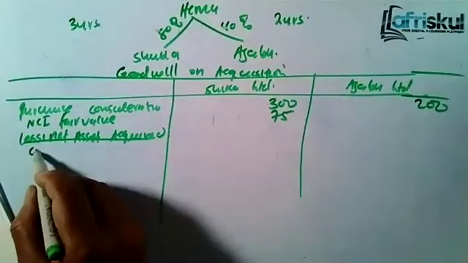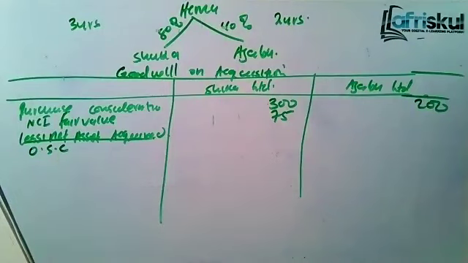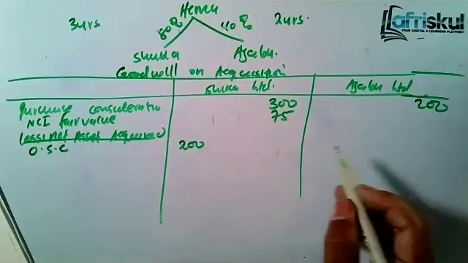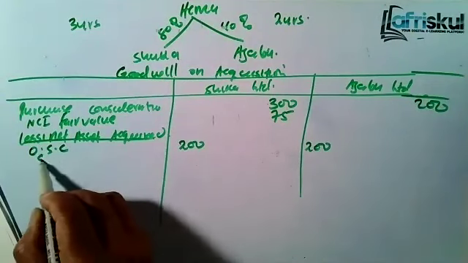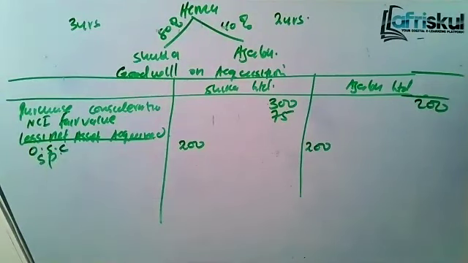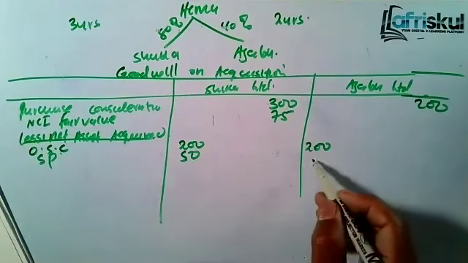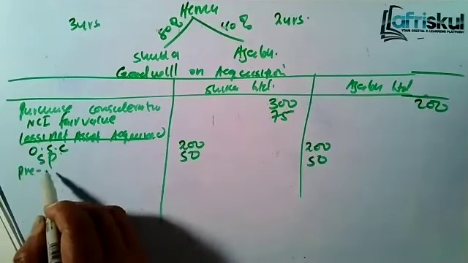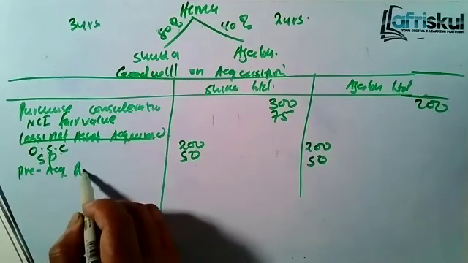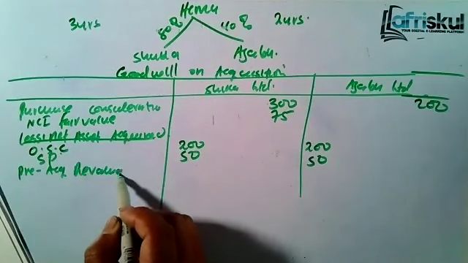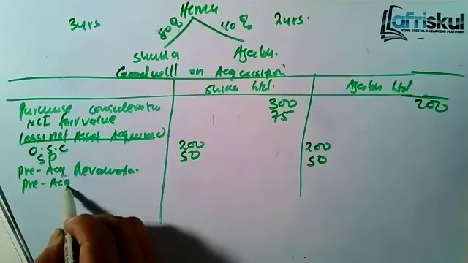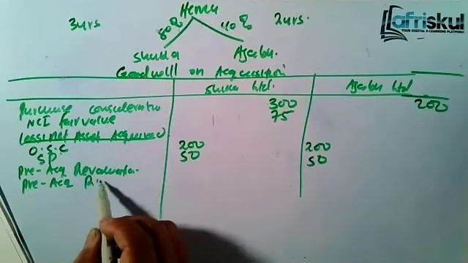Here we have the ordinary share capital. For Shuka it is 200. The other one is also 200. Then we have the share premium. This one is 50. The other one is 50. But for the revaluation reserve, you take the pre-acquisition revaluation as well as pre-acquisition retained earnings.